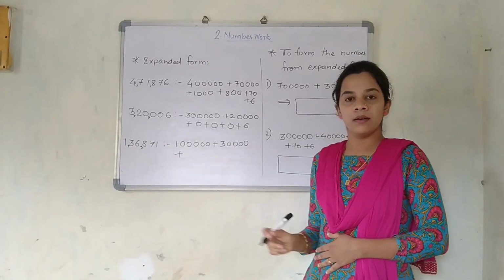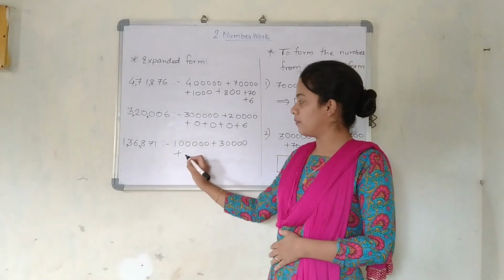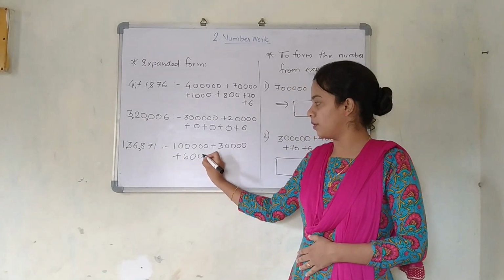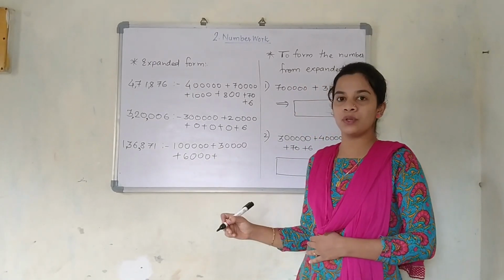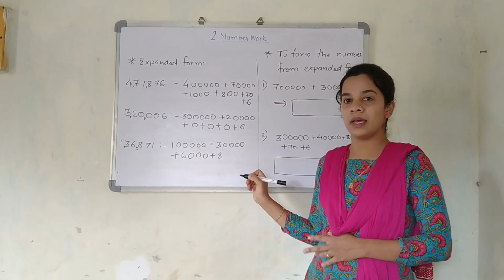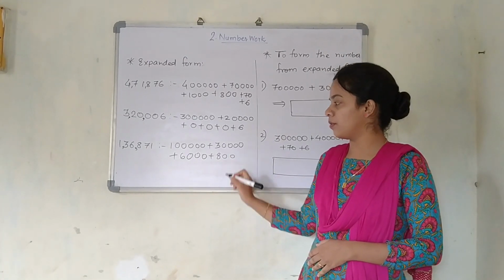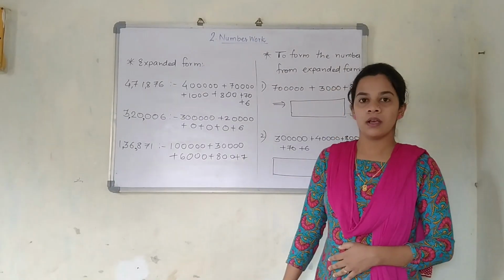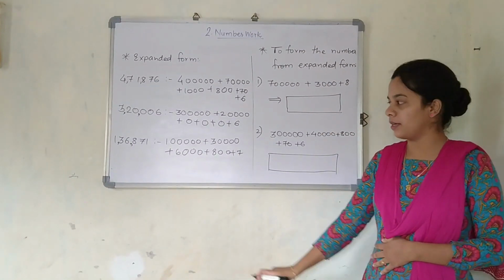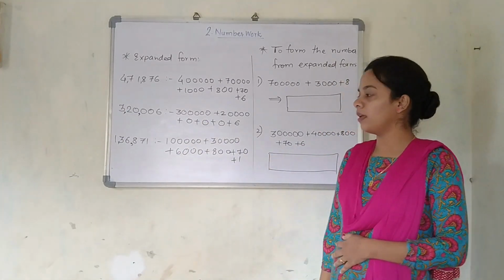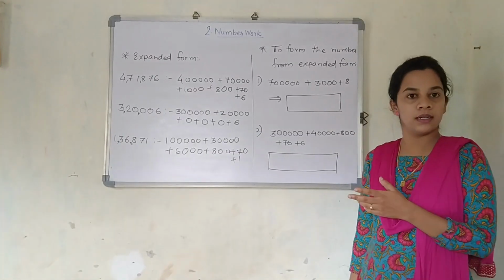Plus. Which is the next number? 6. After 6, how many numbers are there? 3 numbers. So 3 zeros. 1, 2, 3. After 6, which is the number? 8. So 8, after 8, how many numbers are there? 2. So it will be 2 zeros. After 8, which is the number? 7. After 7, how many numbers are present here? You can see only 1, so 1 zero. And the next one will be, the last one is 1. Is this clear for you?